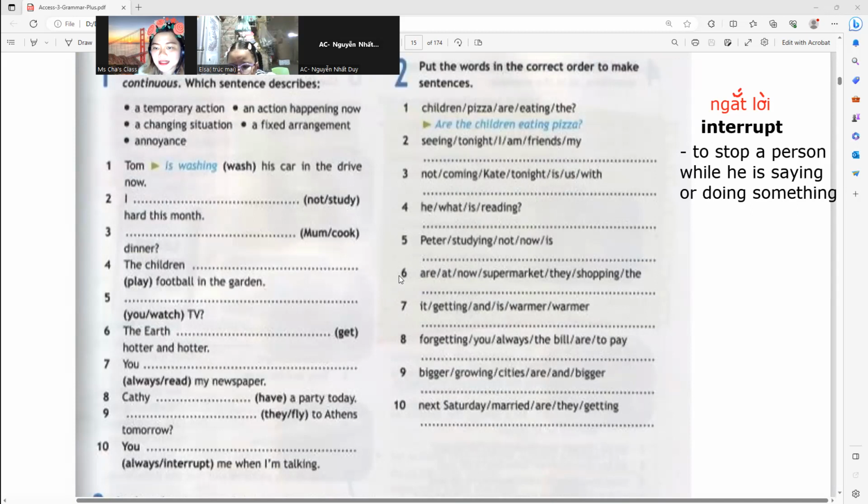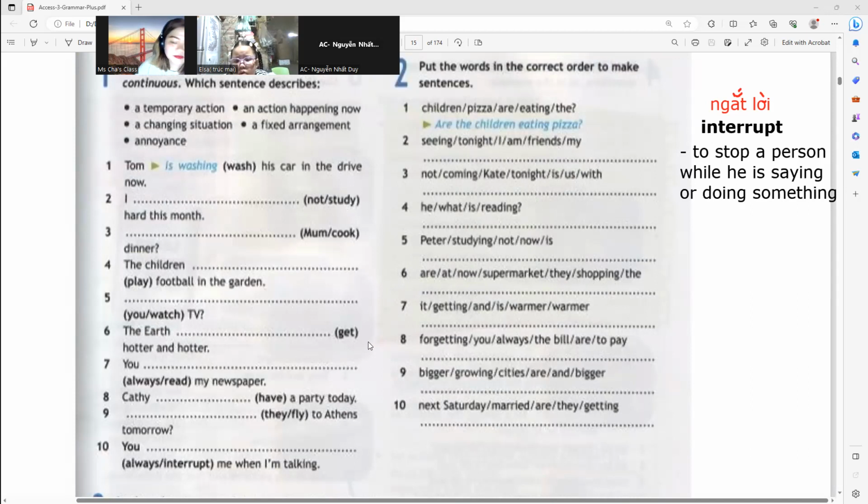Good. 6. They are shopping at the supermarket now.